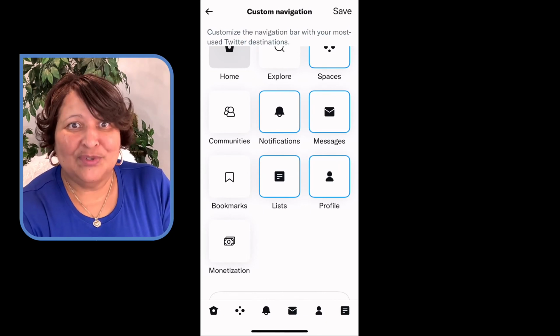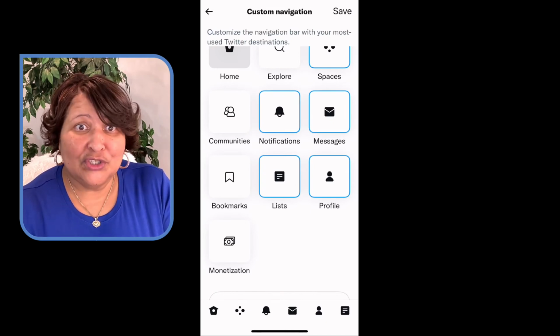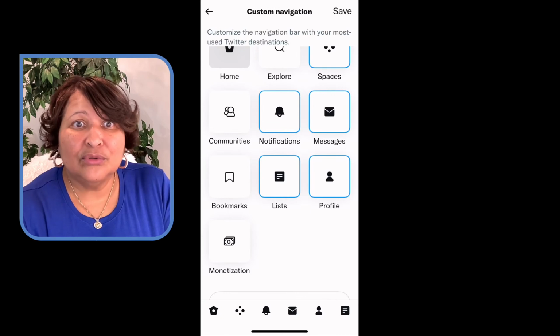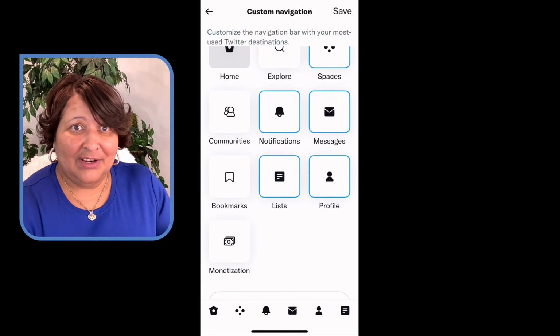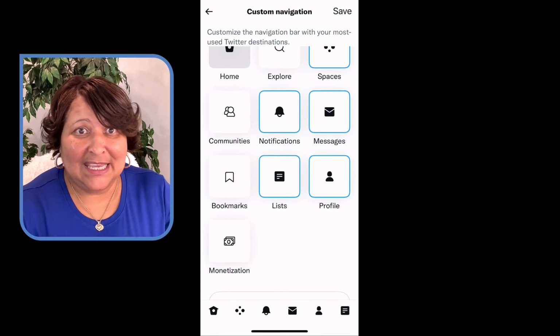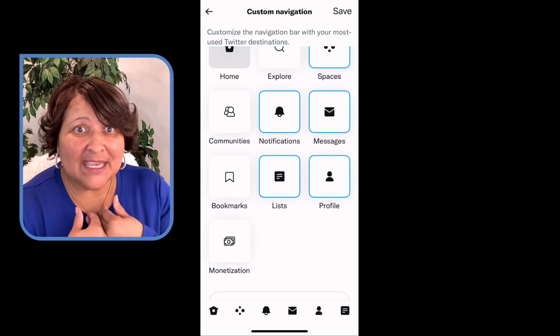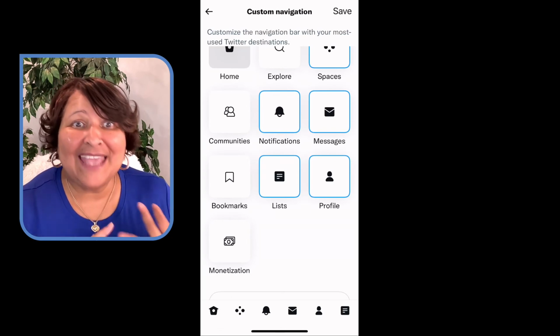So that's when you would set up your Twitter list and you would have all of your news. Let's just say you wanted to check on the local news. Then you would have your ABC affiliate, your NBC, your Fox, or whatever kind of news. I've just used that as an example for a Twitter list. For me, I have Twitter lists of live streamers. I have Twitter lists of podcasters.